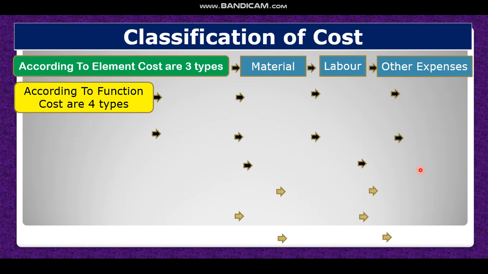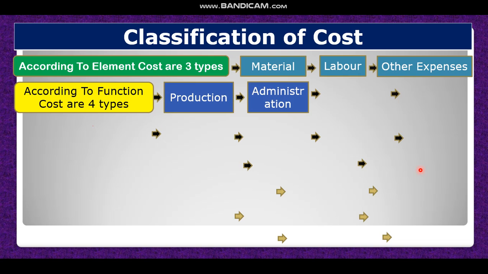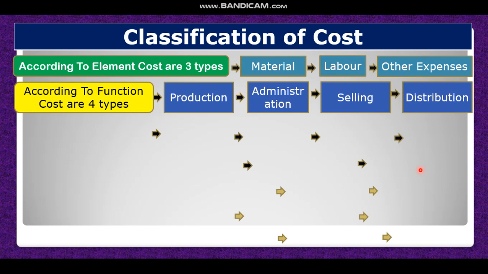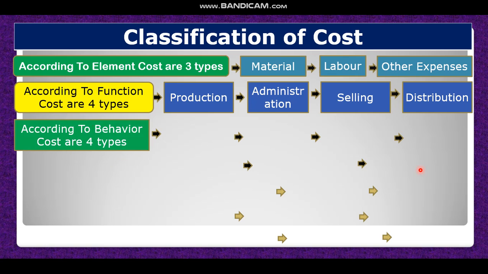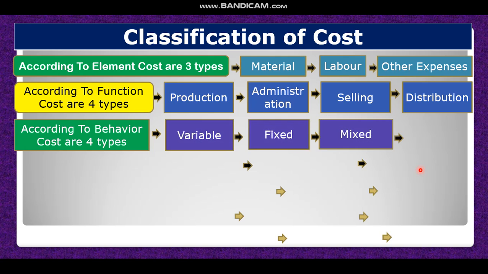Then according to function, costs are four types: number one, production cost, number two, administration cost, number three, selling cost, number four, distribution cost. Dear student, next, according to behavior, costs are four types: variable cost, fixed cost, mixed cost, and step cost.